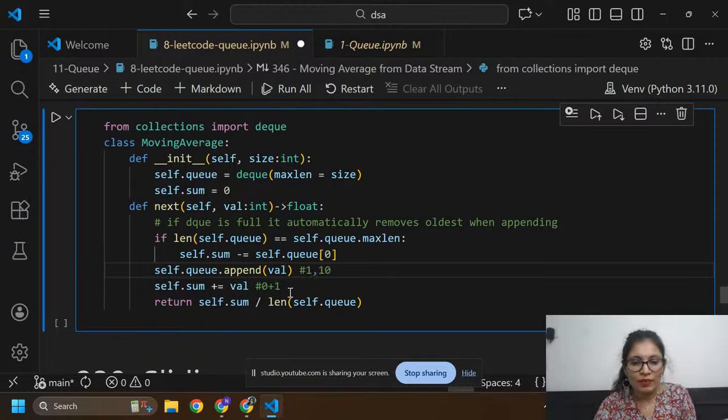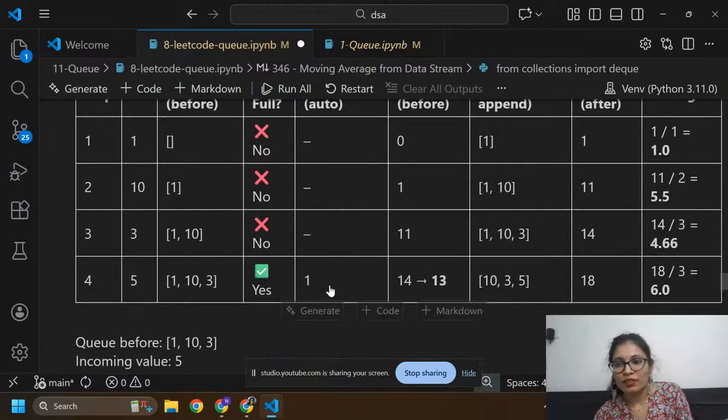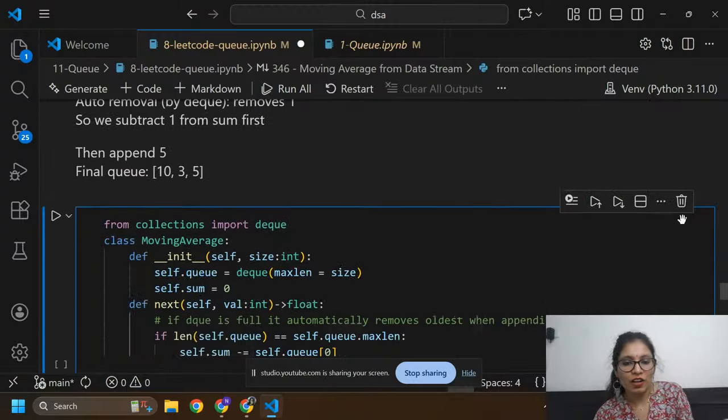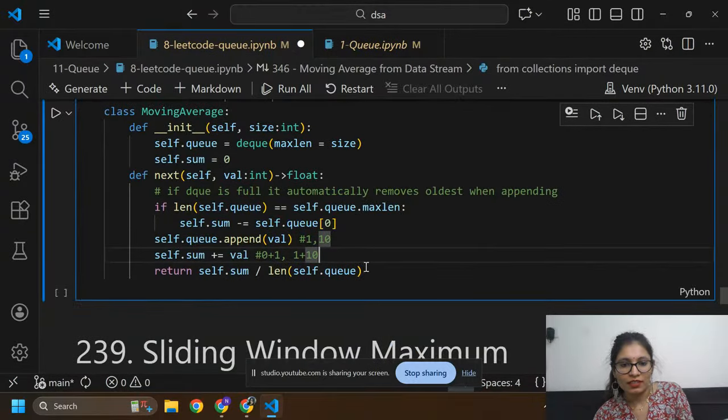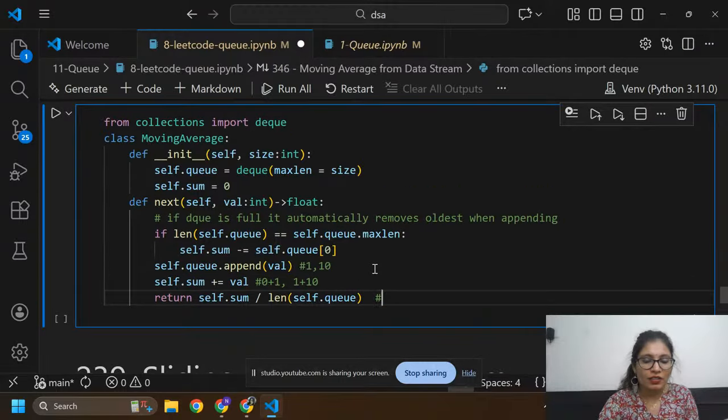Now sum will become 11. How? Previously I had a sum of 1, and now I'm going to add 10, so it becomes 11. Now I am going to calculate its average. So 11 divided by 2, because I have two elements, 1 and 10. So after 1, I got 11 here.